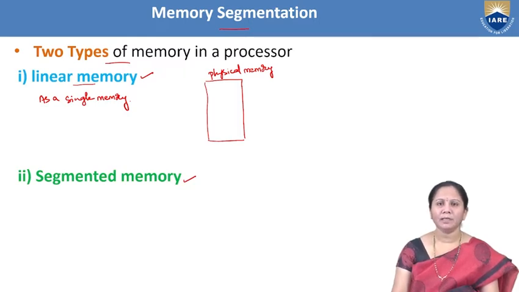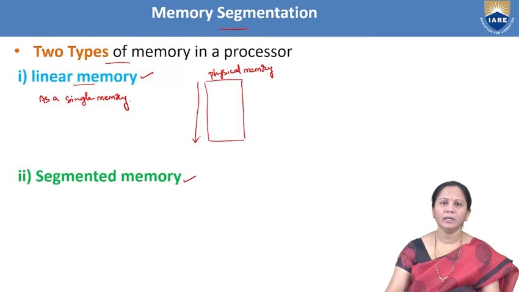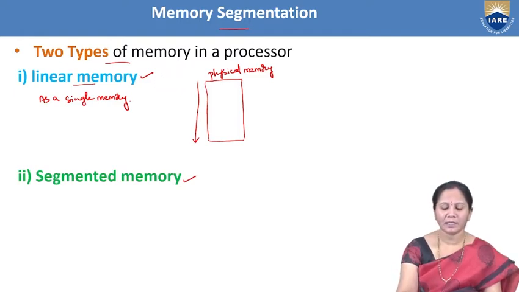For example, if any microprocessor consists of this linear memory, in order to fetch any instruction from this memory, it has to search the entire memory, and whenever the instruction is available in that address, then that particular instruction will be taken. That is what happens in linear memory.